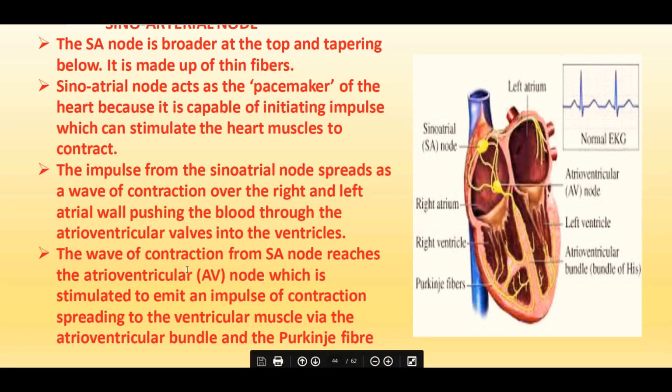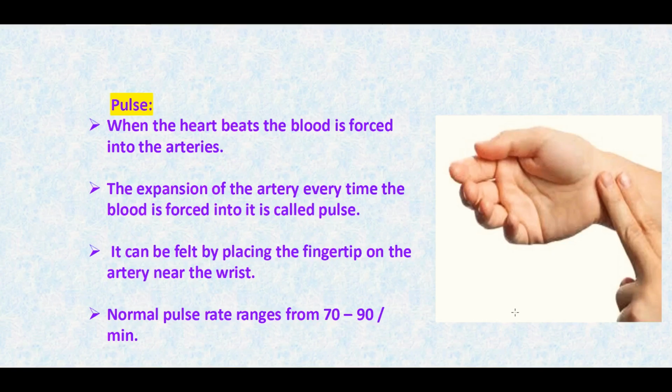The AV node is stimulated to emit an impulse of contraction spreading to the ventricular muscles via the atrioventricular bundle, or bundle of His. The bundle of His and Purkinje fibers are present on the walls of the ventricles.